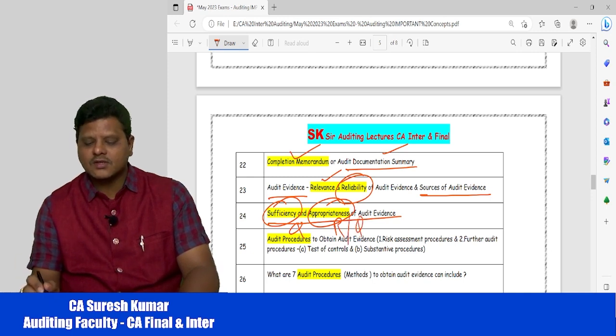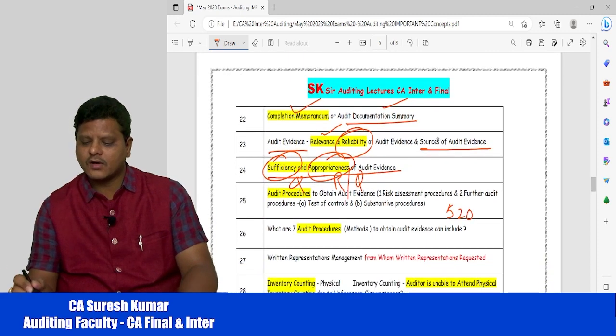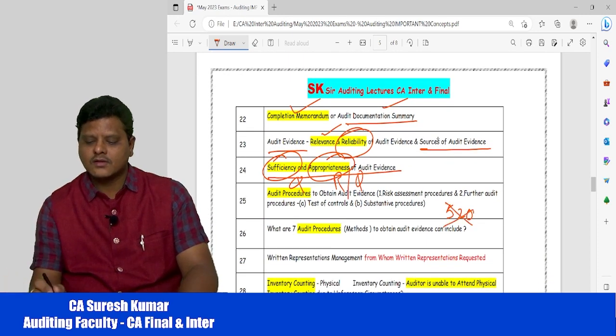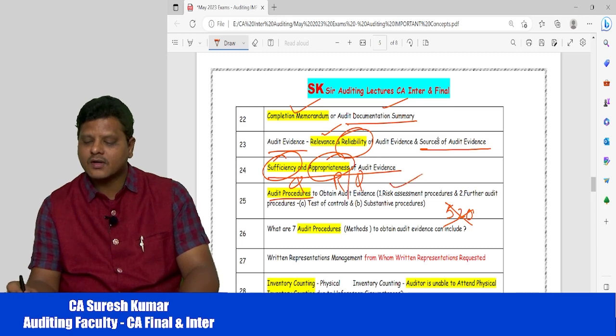Then audit procedures. So what are the different types of audit procedures? This is about audit evidence. How to get the audit evidence? We have 2 types of procedures. So one is risk assessment procedures, then further audit procedures.